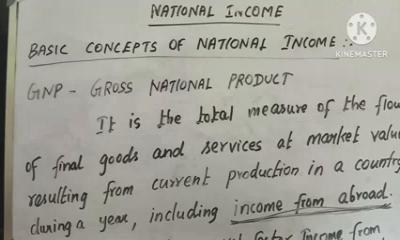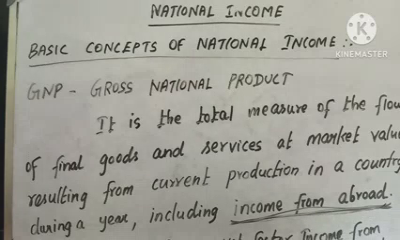Okay, so as usual the formula for GDP is consumption goods plus investment goods plus government purchases plus exports minus imports, and here we are adding the net factor income from abroad, that is GNP.